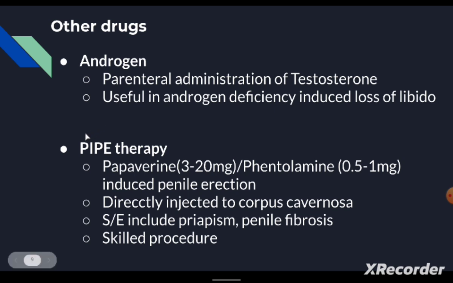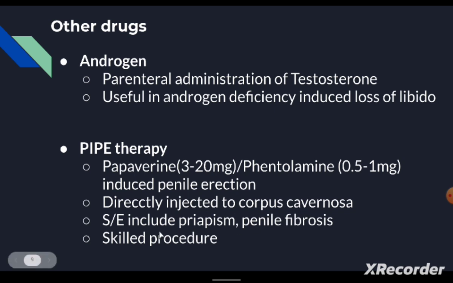The next main therapy is the PIPE therapy. PIPE therapy is papaverine or phentolamine induced penile erection. That's the full form of PIPE therapy. Papaverine should be given as 3 to 20 milligram, and phentolamine can be given as 0.5 to 1 milligram. These are directly injected into the corpus cavernosa.